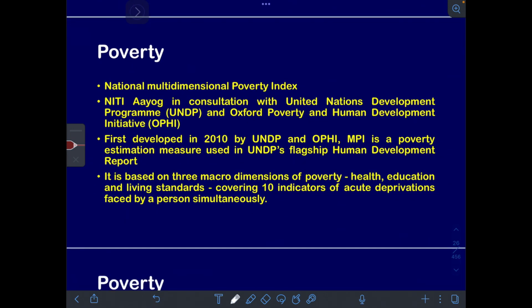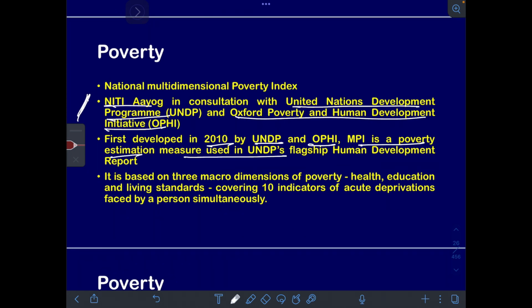National Multidimensional Poverty Index given by Niti Aayog in consultation with UNDP and Oxford Poverty and Human Development Initiative. Very, very important. First developed in 2010 by UNDP and Oxford Poverty and Human Development Initiative, the Multidimensional Poverty Index is a poverty estimation measure used in UNDP's flagship Human Development Report. Again, important.